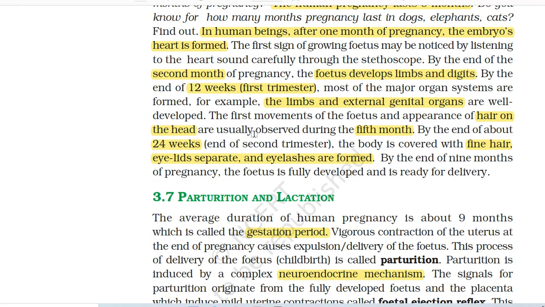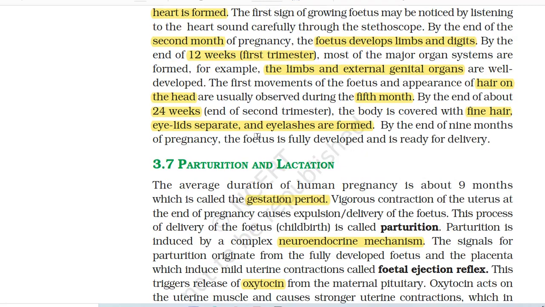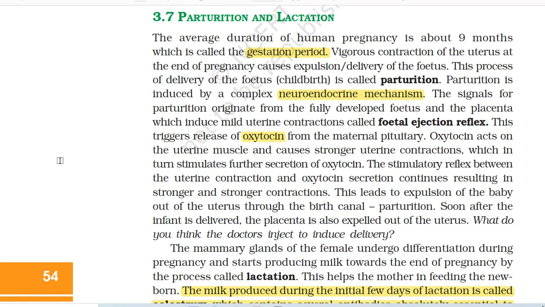The first movement of the fetus and appearance of hair on the head are usually observed during the 5th month. By the end of about 24 weeks, also known as the end of the second trimester, the body is covered with fine hair, eyelids separate, and irises are formed. By the end of 9 months of pregnancy, the fetus is fully developed and is ready for delivery.